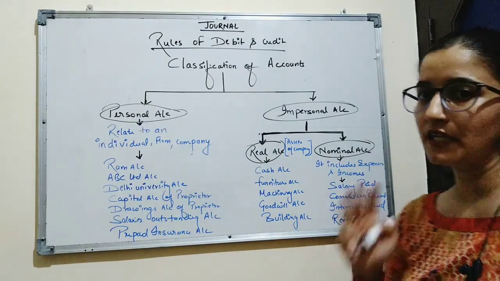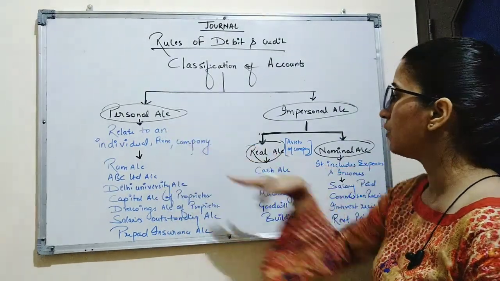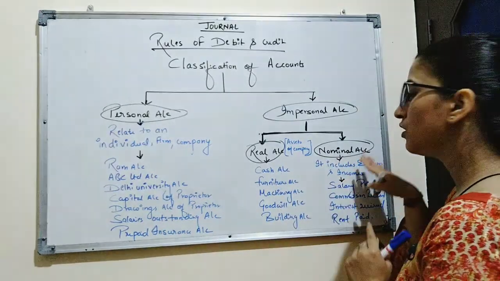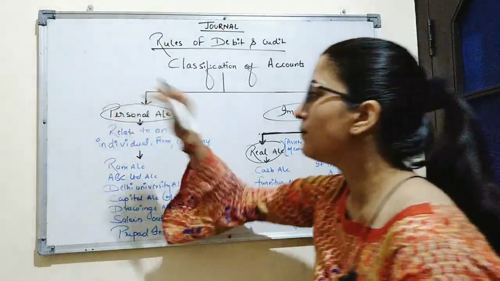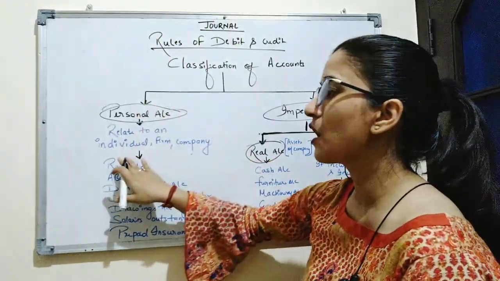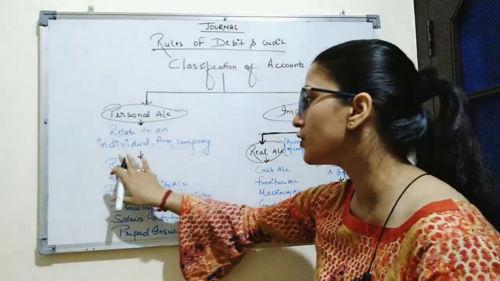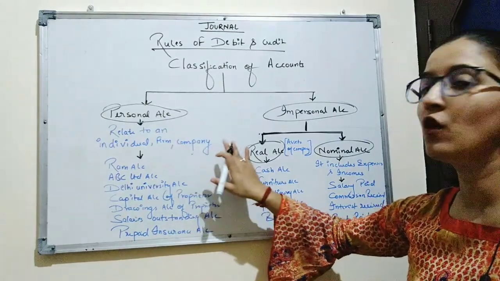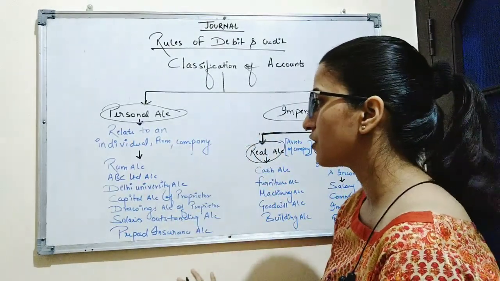So basically there are 3 types of account: personal account, real account and nominal account. Now what is personal account? Personal account means any account which is related to an individual, firm, company or any educational institution.